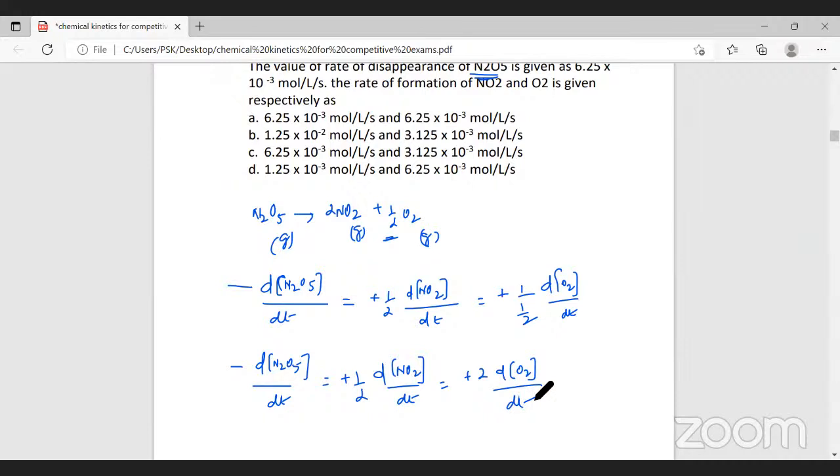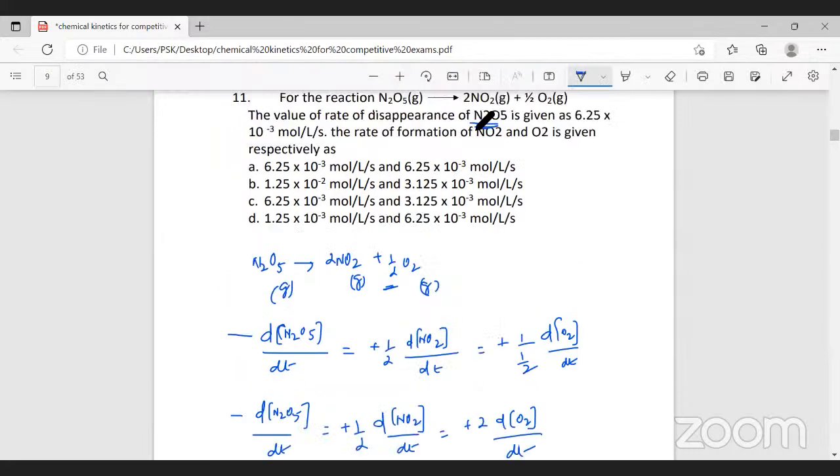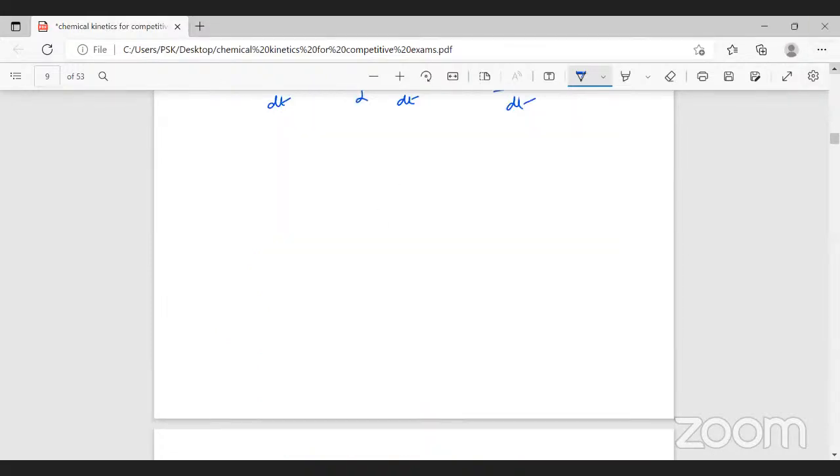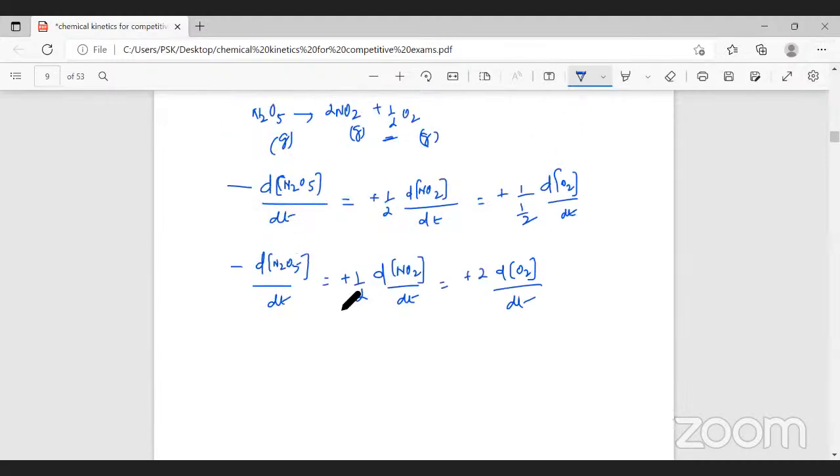Yes, sir. Now what they've asked: they've given you the rate of disappearance of N2O5, and they're asking you to find the formation of NO2 and O2. Since they've asked NO2 and O2, we can equate these equations.